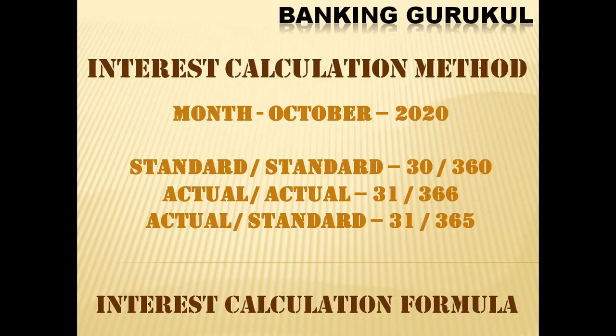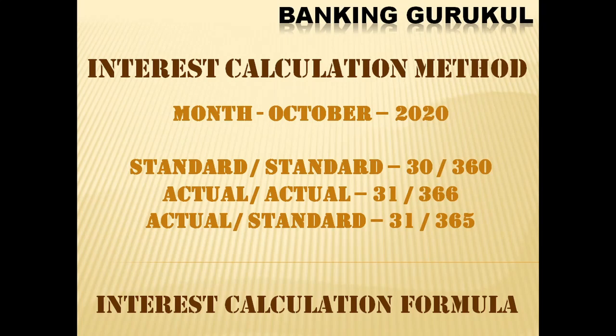We have different interest calculation methods for the same period, for the same month. Interest will be calculated by different methods and your calculation will also differ. In the standard by standard calculation method, we always calculate 30 by 360. Actual by actual means 31 days for October and 366 days, since 2020 has 366 days. So we will calculate 31 by 366. Actual by standard means 31 days for the October month, and 365 is standard.